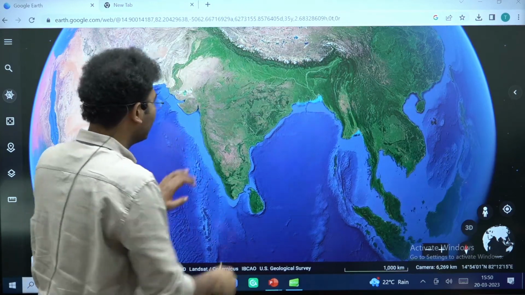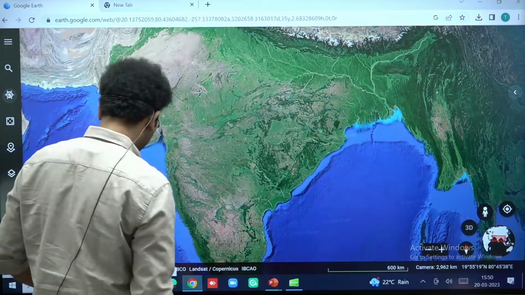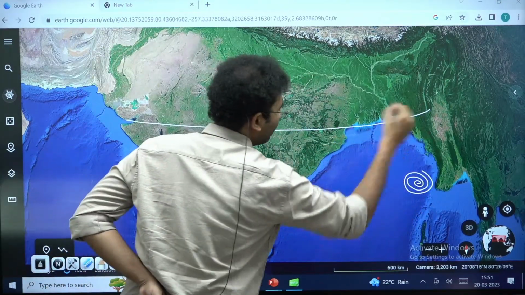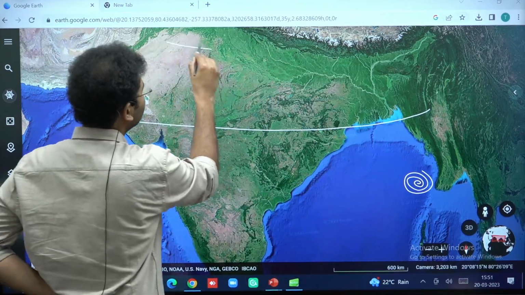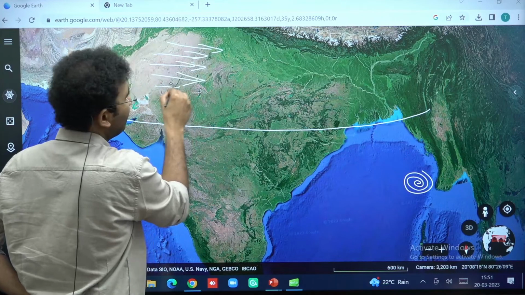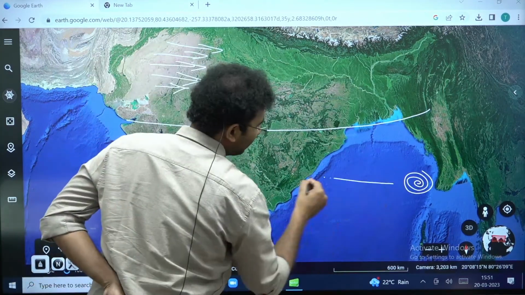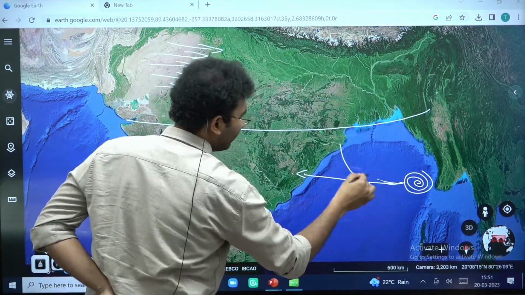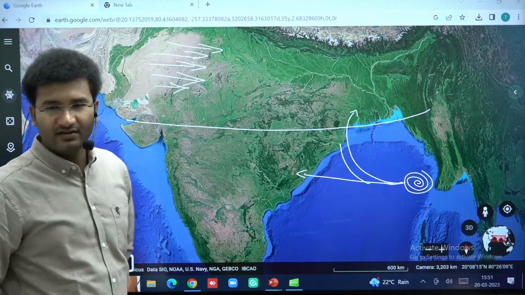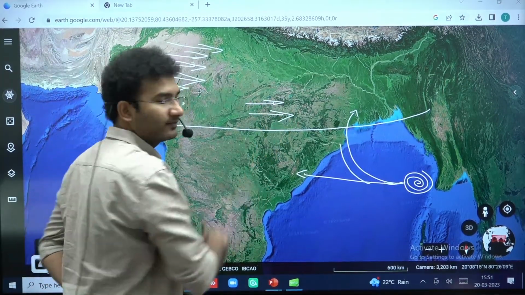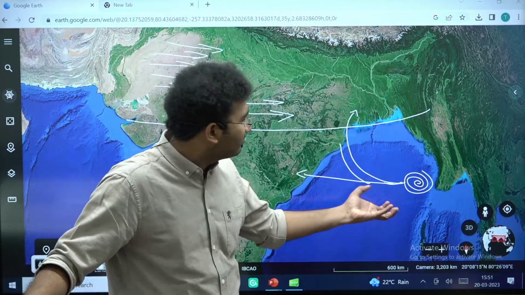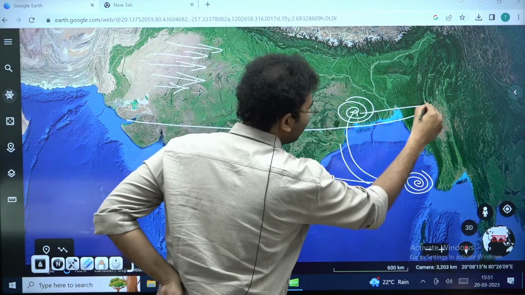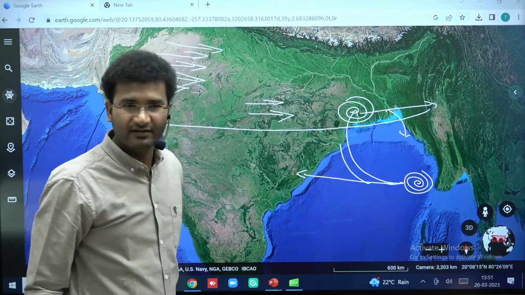It's like this. Let me zoom in and redraw this. So imagine that there is a cyclone which has formed here, right? And this is your 23.5 degrees latitude, and north of this mostly you might find the westerlies belt, right? So this cyclone will not go and hit on the same latitude, it takes a curve. While taking the curve, it can cross that area and enter into the westerlies belt, right? Now the same cyclone which went into the westerlies belt gets deflected towards its right while it has to travel. Again it deflects towards its right, right?